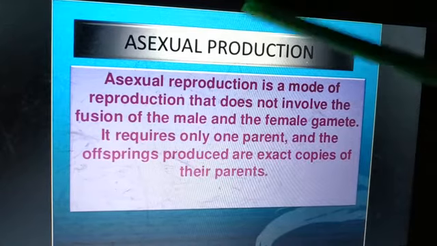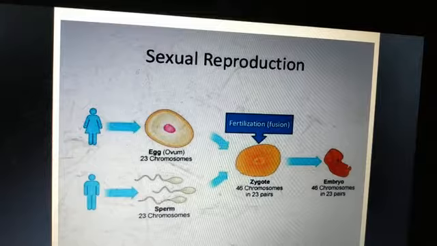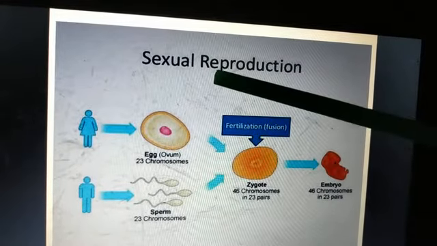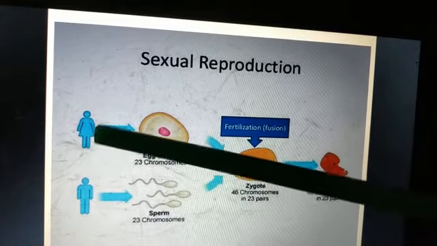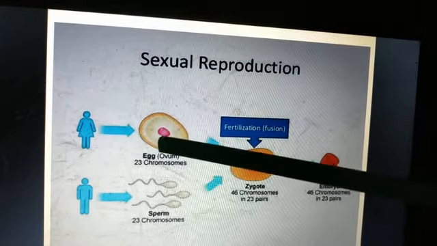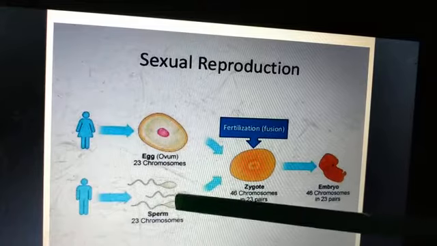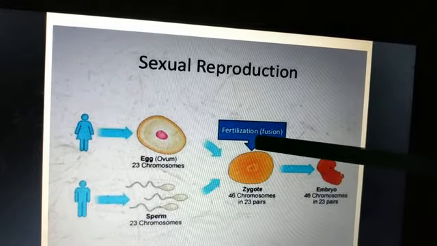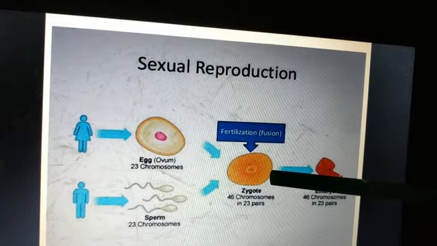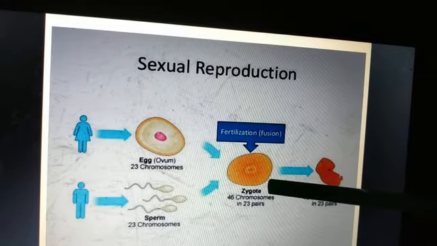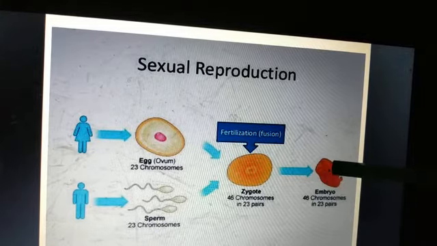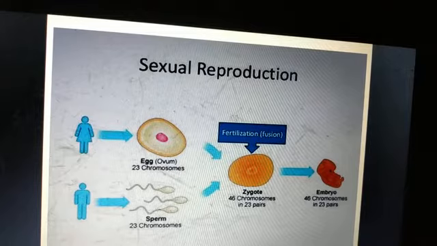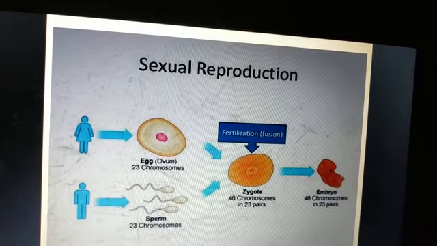Now we will study asexual reproduction. First, let us see what we have studied in sexual reproduction. In sexual reproduction, the female gamete and male gamete, that is the sperm and ova, fuse together during fertilization to give rise to a zygote. This zygote will then develop into an embryo, and the embryo will then develop into a fetus, and then the mother will give birth to the baby.